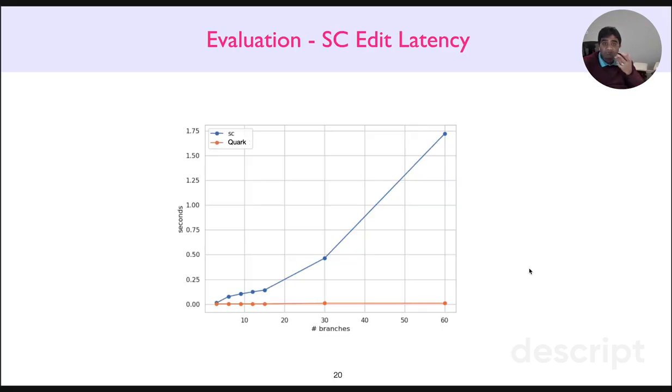Just to put things in perspective, we've also measured the latency of an SE edit, which is another way to guarantee convergence without proving associativity, commutativity, etc. With SE edits, the latency quickly grows and reaches nearly 2 seconds. Compared to SE edits, the Quark edits pretty much remain constant. The latency remains constant and much lower than the latency of an SE edit, right?